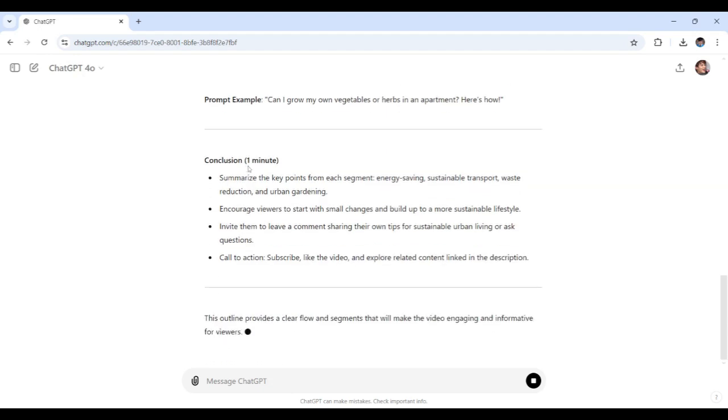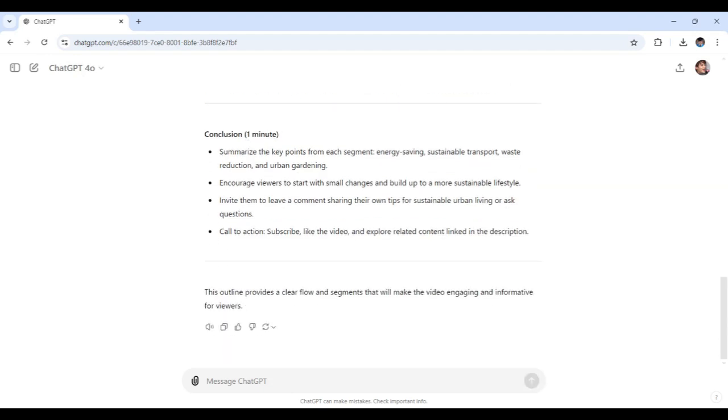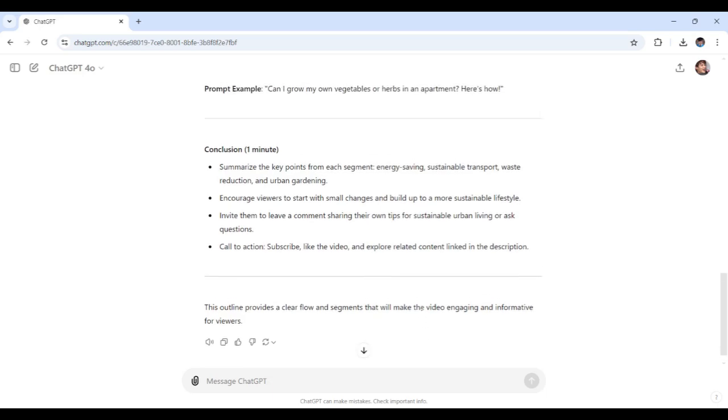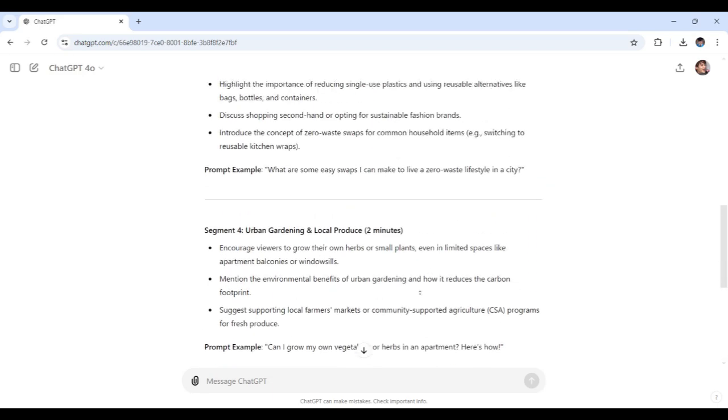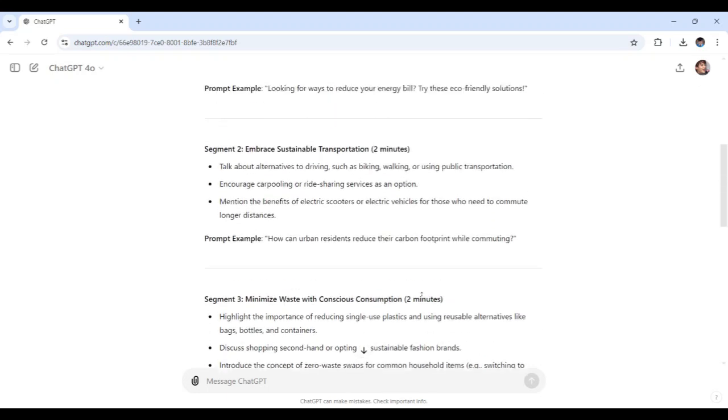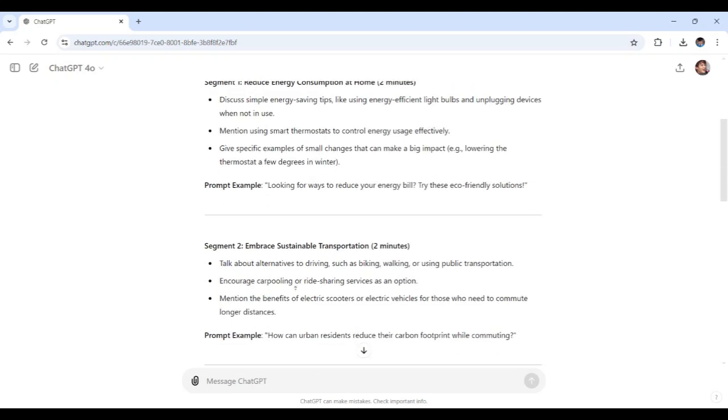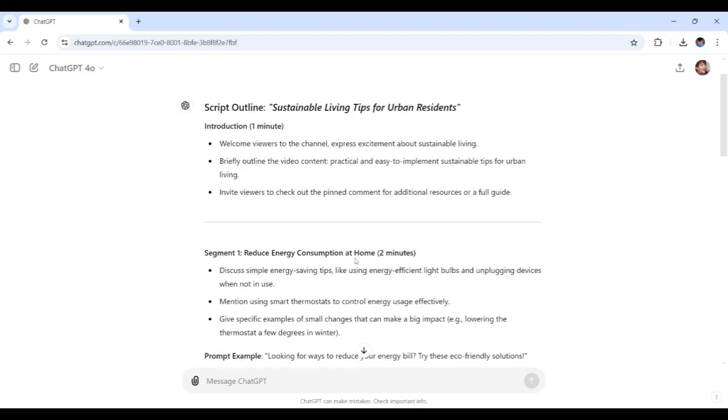There's also a time duration that is recommended by ChatGPT. Let's take a look at this fully, scrolling back up. And yep, this is a solid framework to build my video on.